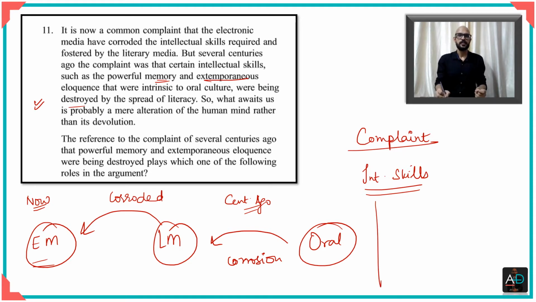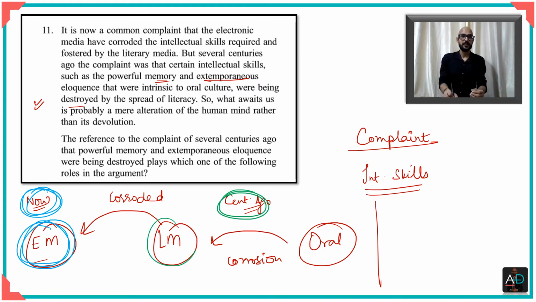So as you can see, first it talks about a corrosion that has been caused by electronic media, which is a complaint that is made now. And then it goes on to talk of a similar argument that was made centuries ago, about corrosion caused by the literary media. Now, what is it that the question requires of us?